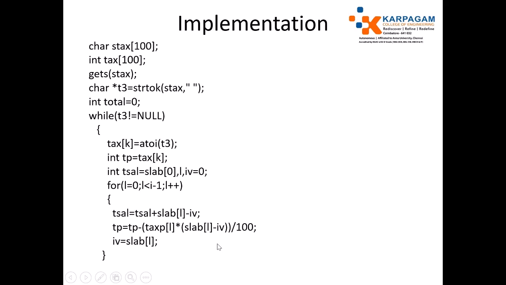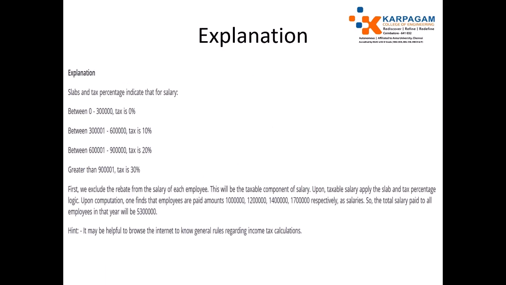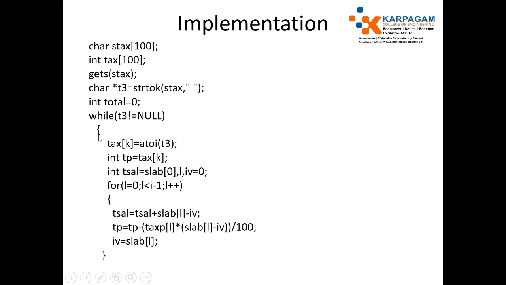So we have added the total salary, no, we need to subtract the tax paid. Okay, so in the TP value, next just record the slab value of L, that is, if L equals 0 it means slab value of 0. Okay, this is used for finding the slab range. Initially you have set 0, so 3 lakhs at 0 we identified. For the next slab value, the value difference should be identified, no, so for that purpose I have set IV equal to 3 lakhs. So for that purpose I have used this condition.